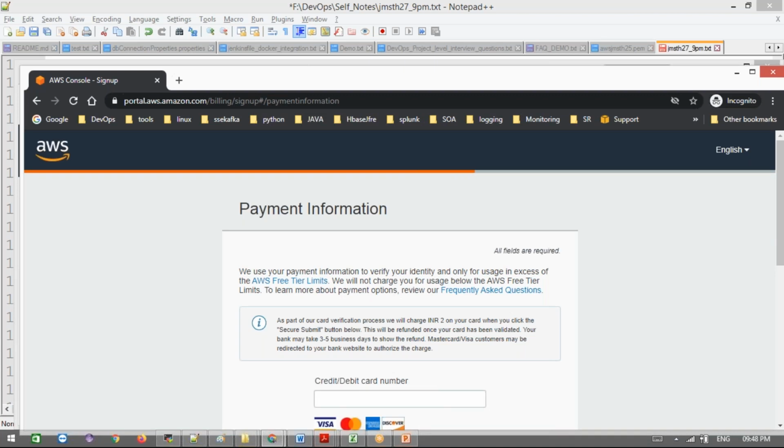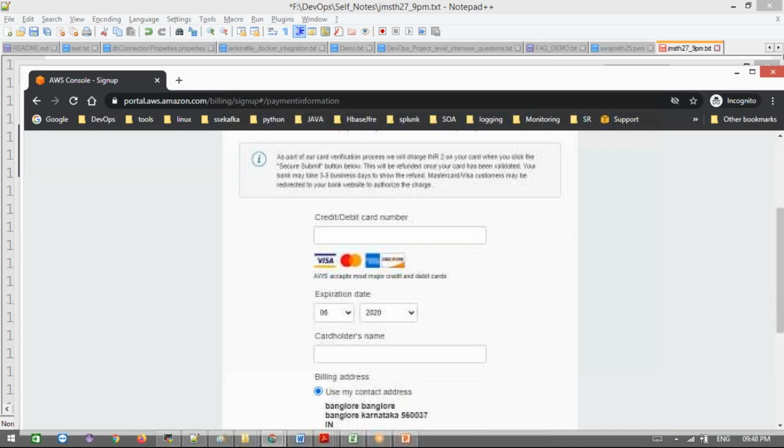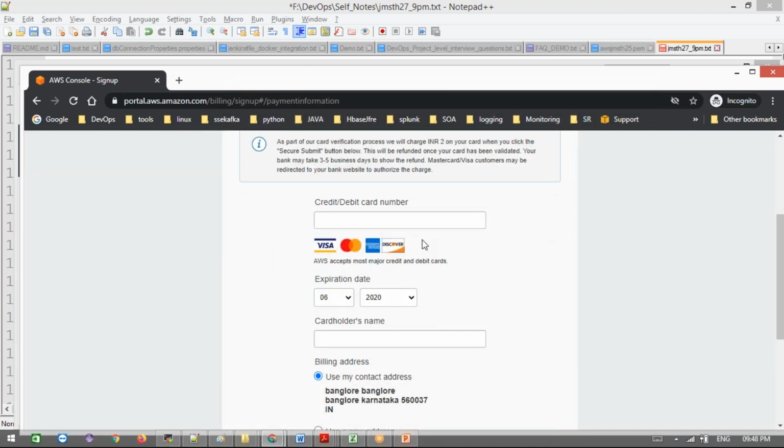after that it will ask for any credit card, debit card, or your account details, and they will deduct 2 rupees, and even after that they'll credit it back. Okay, that's just for confirmation of your account. And remember, guys, be careful while using these AWS resources. Until you know what a particular resource is charged under, be careful while using these AWS services. They have the option to directly deduct the amount from your account if the charges are more, more than 10,000, without intimation to you.